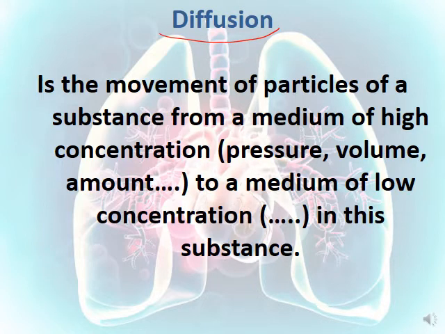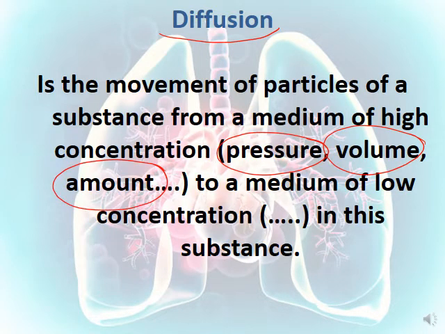Diffusion is the movement of a substance from a medium of high concentration, meaning it contains a high amount of this substance, let's say high amount of oxygen or carbon dioxide, or maybe high pressure or high volume, to a medium of low concentration or low pressure or low volume or low amount of the same substance.